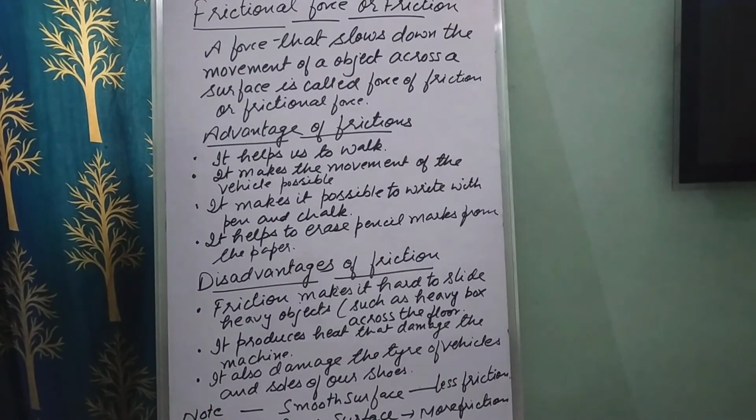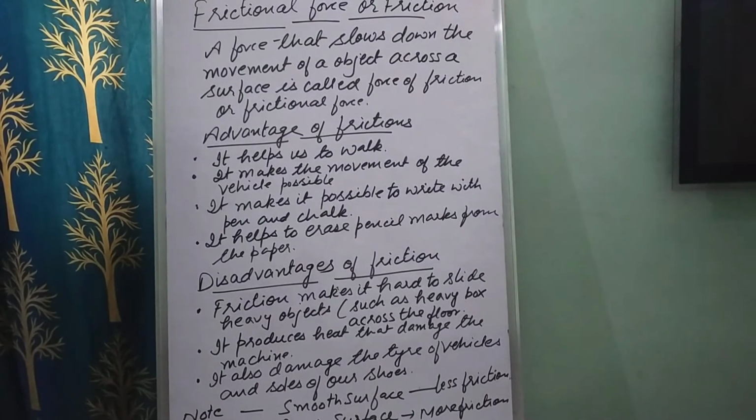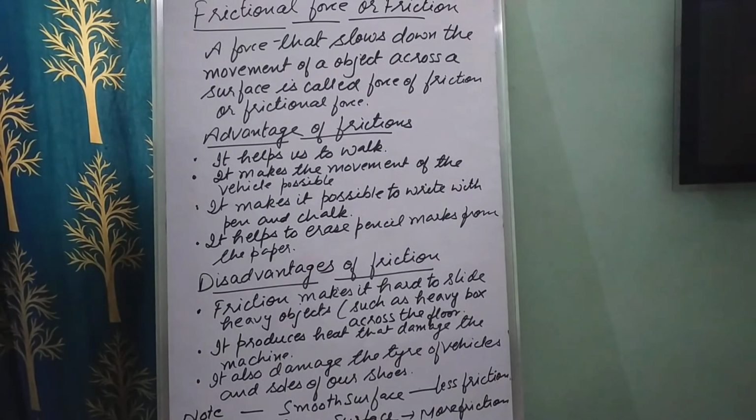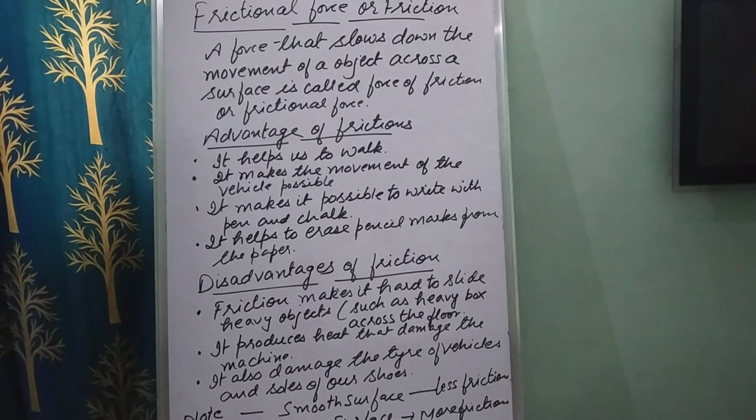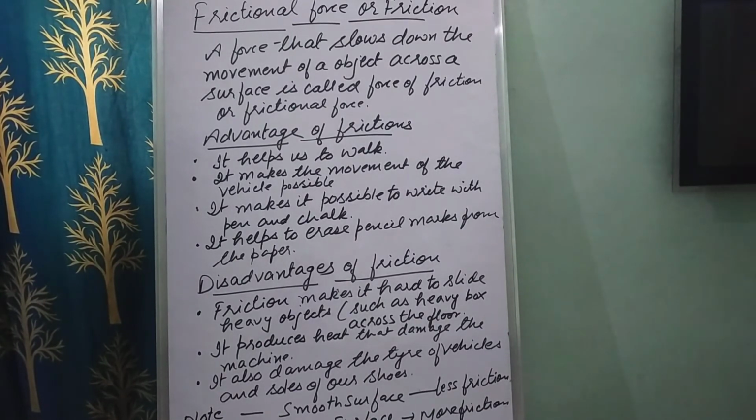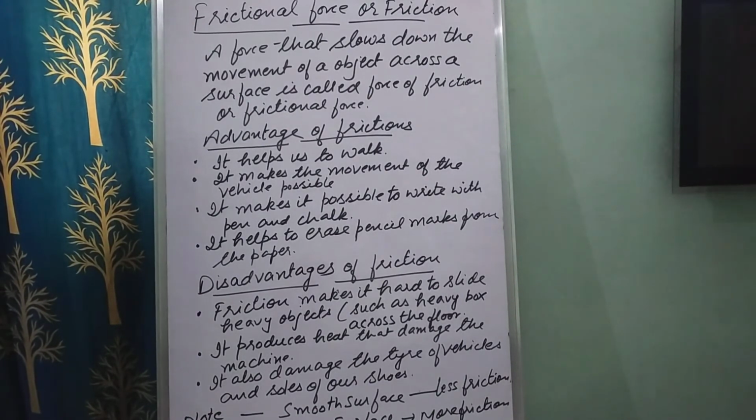See, it helps us to walk. It makes the movement of the vehicle possible. It makes it possible to write with a pen and chalk. It helps to erase pencil marks from the paper. So these are the advantages of friction. See children, friction between our feet and the ground makes it possible for us to walk, right? So we find it hard to walk on ice or on a smooth polished floor, because there the friction is less. That's why we often slip on icy ground or on a wet floor.